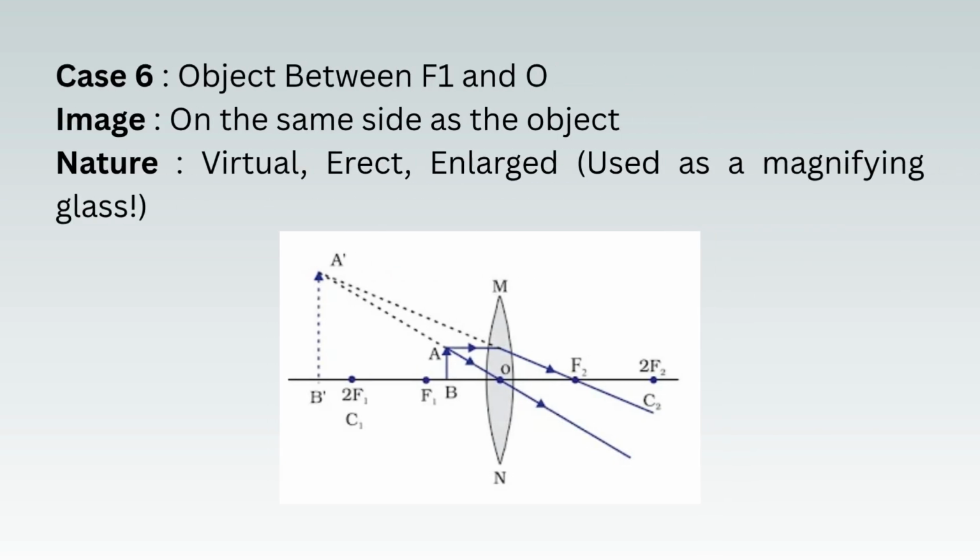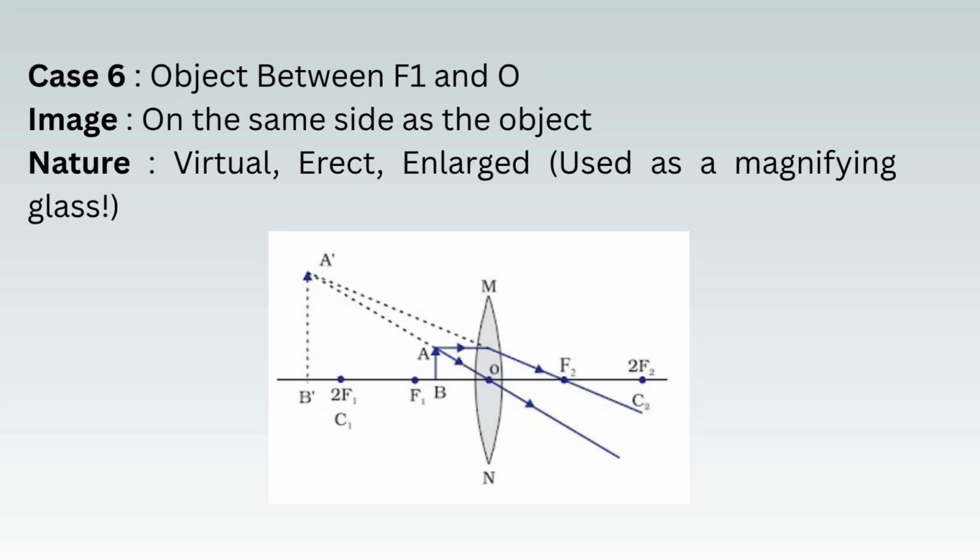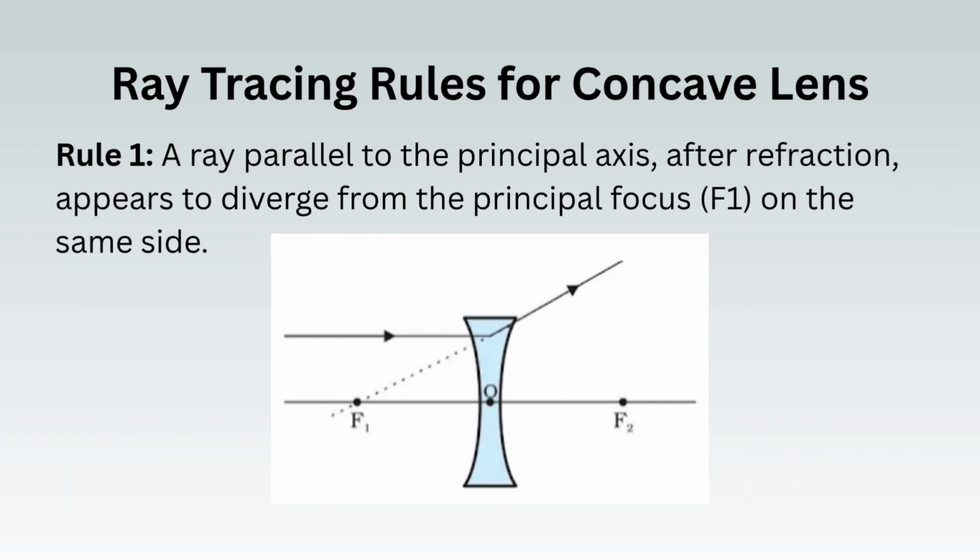Case 6: Object between F1 and O, image on the same side as the object. Nature: virtual, erect, enlarged, used as a magnifying glass. Ray tracing rules of concave lens.